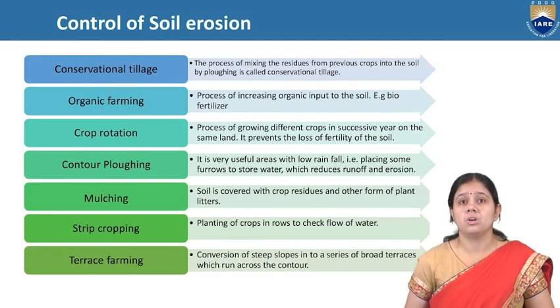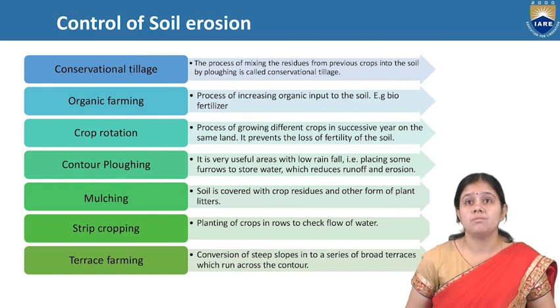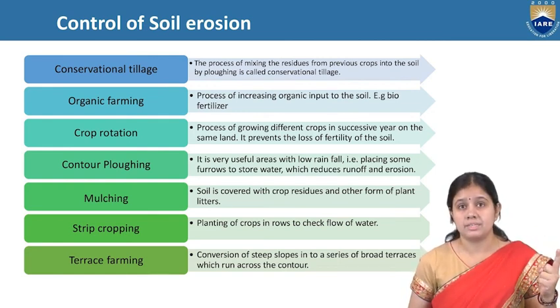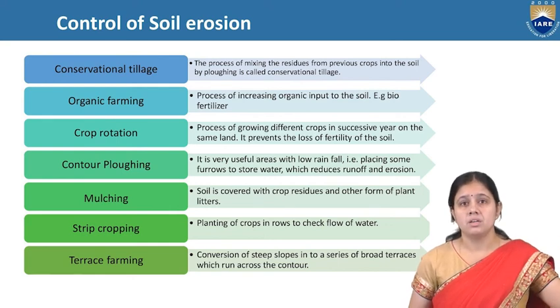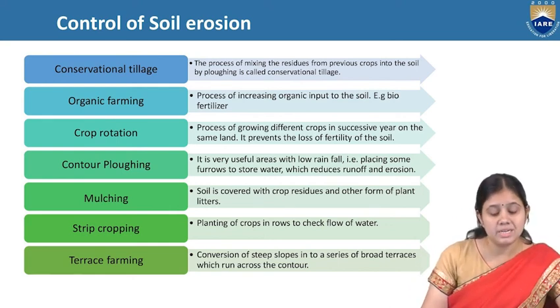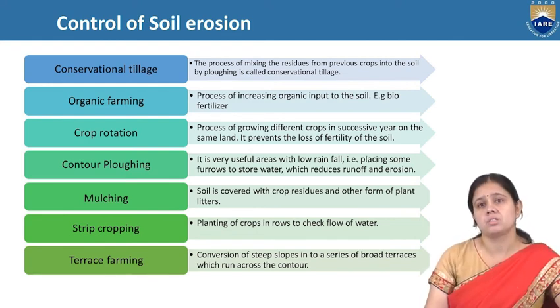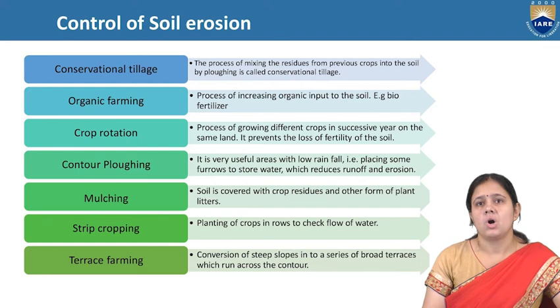Now comes the control of soil erosion. How will we control this soil erosion? So first one is conservation tillage, then organic farming, crop rotation, contour ploughing, mulching, strip cropping, and terrace farming. What is conservation tillage? Conservation tillage is the process of mixing residue from the previous crop into the soil by ploughing.